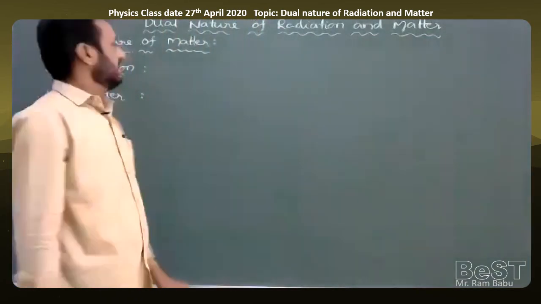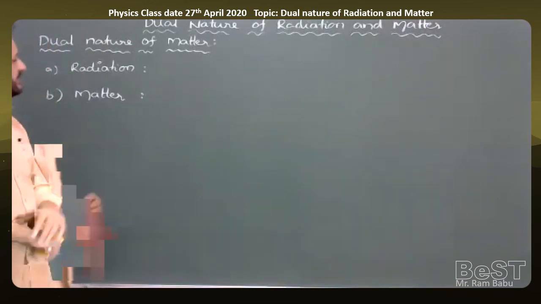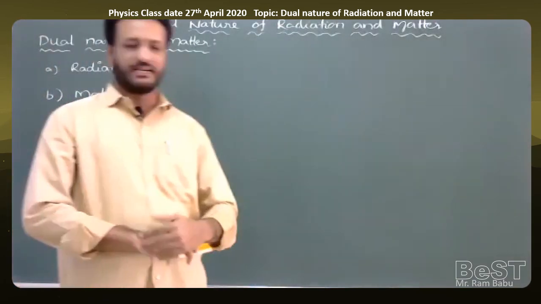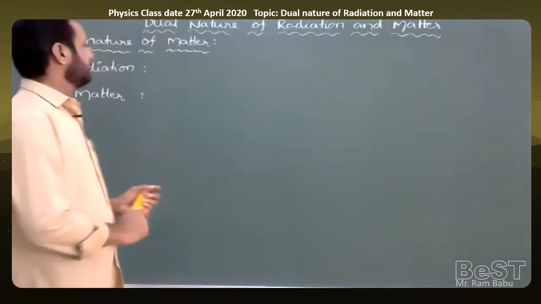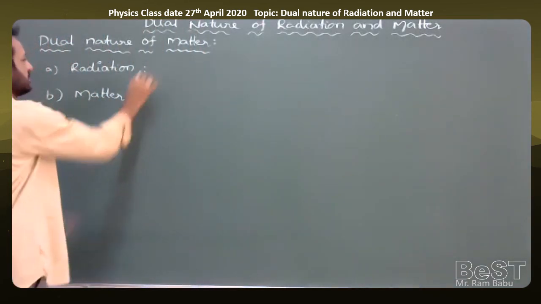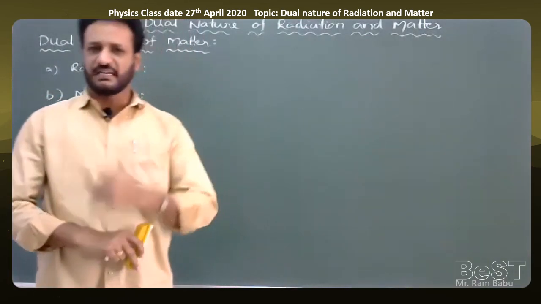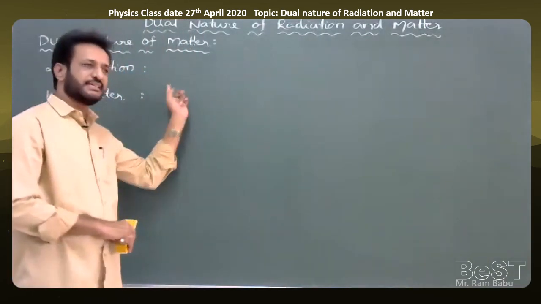By the end of the 19th century, we came to know the electromagnetic wave theory and Huygens wave theory, different theories. According to wave theories, radiation behaves as a wave, and according to quantum theory, radiation behaves as a particle.